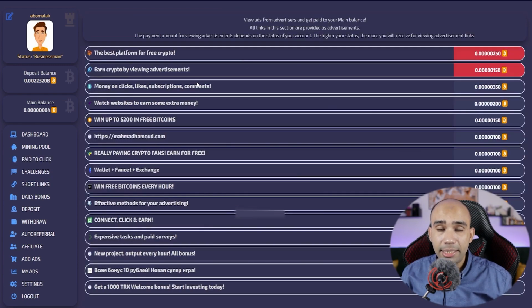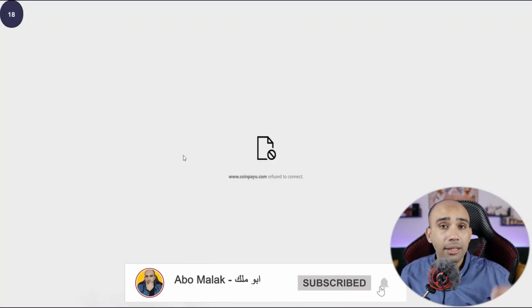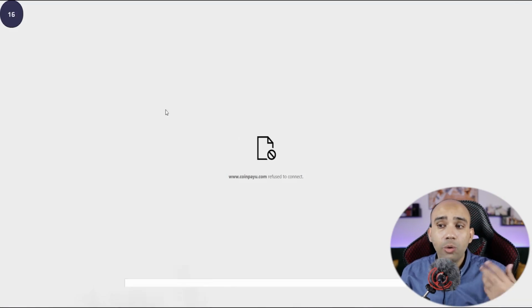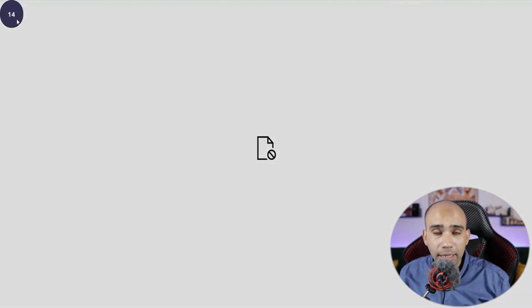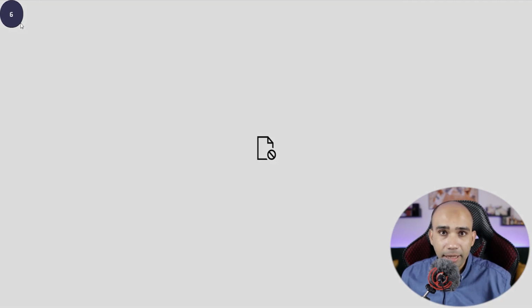First, you will click on click to pay. What does it mean? You will see ads, and when you click on these ads, in exchange for this you get money. If we click like this on the first ad, all that is required of me is to open the advertisement page. Whether I worked or not, this is something that doesn't concern me. Open the advertisement page and wait for the period of time that is available. After that, I earn the value that was written next to the ad.